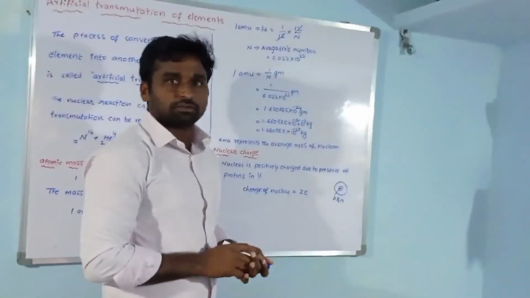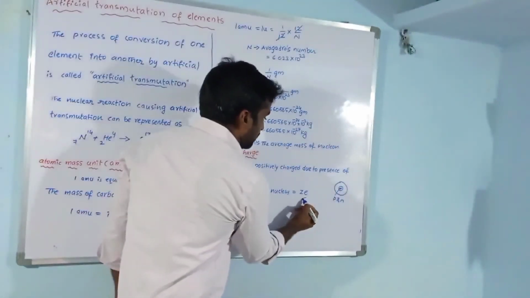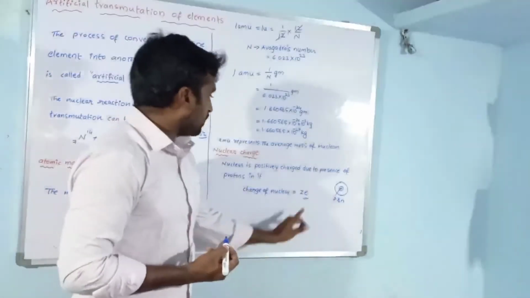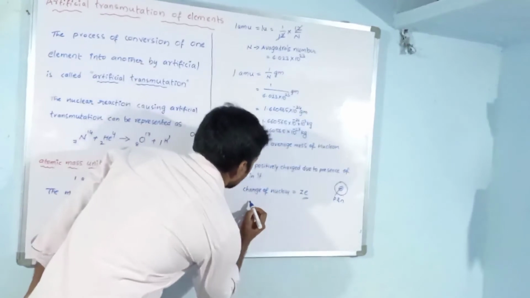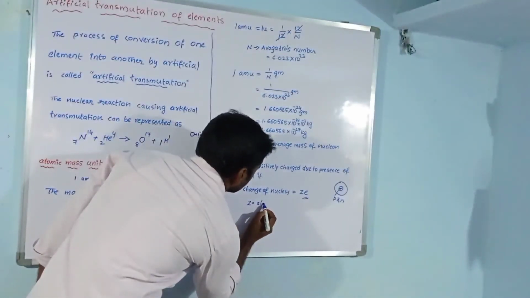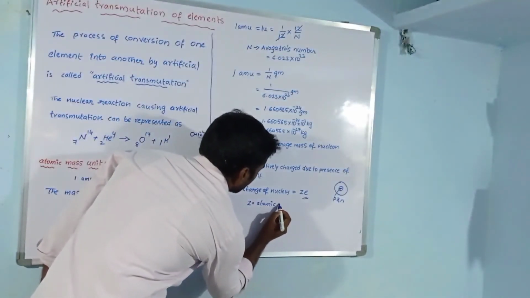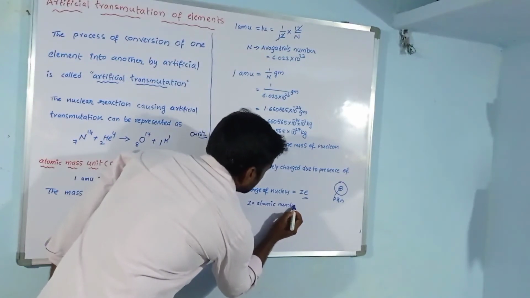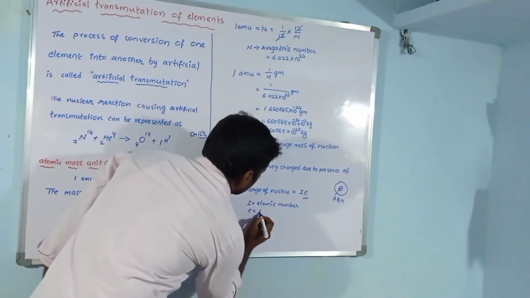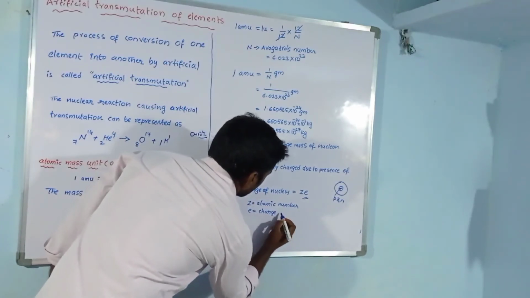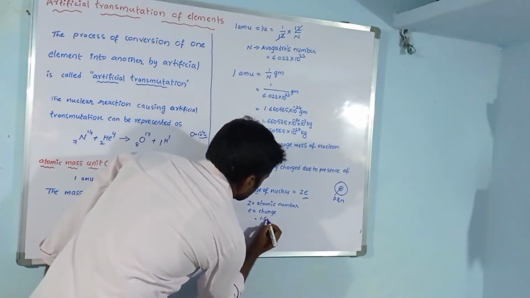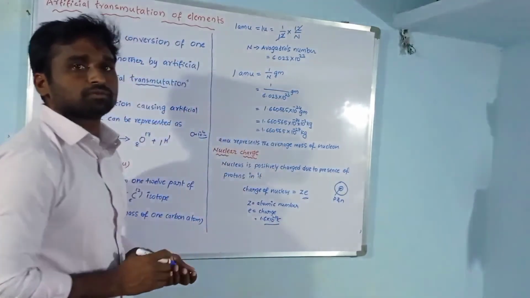The charge of the nucleus is indicated by Ze, where Z is the atomic number of the nucleus and e is the charge, whose value is 1.6 into 10 to the power of minus 19 coulombs.